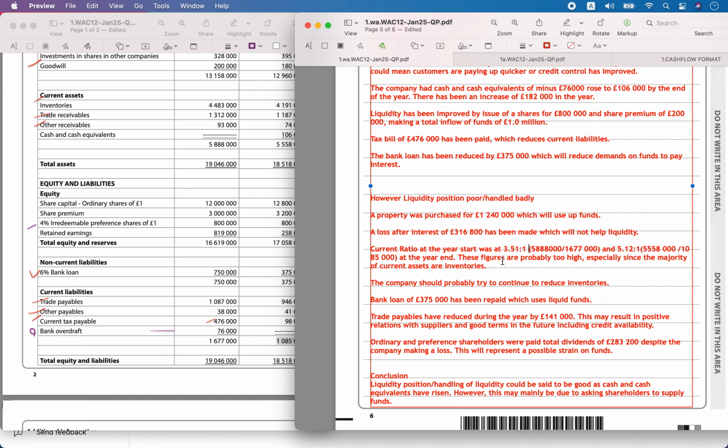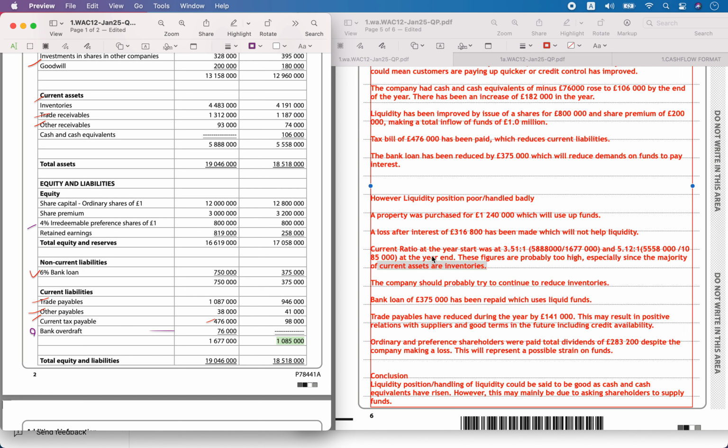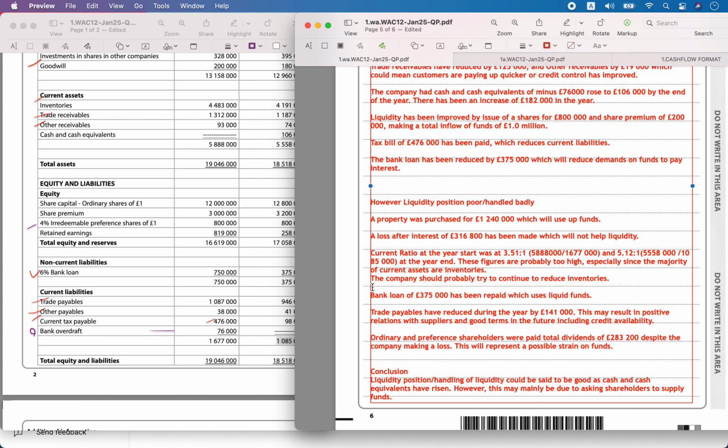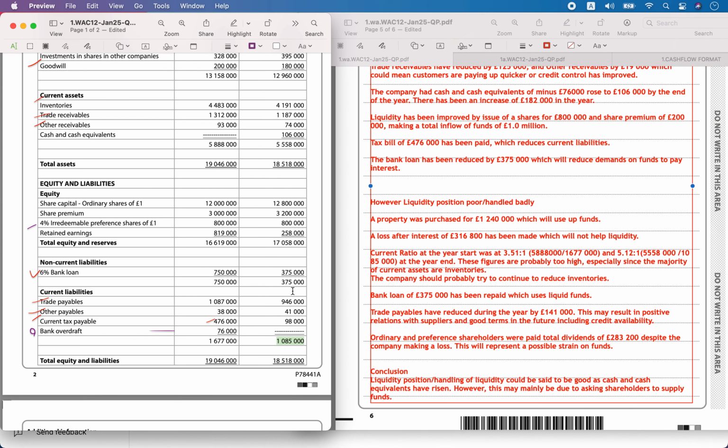The current ratio at the beginning was this much, at the end it was this much. These figures are probably too high, especially since the majority of the current assets are inventory, and the company should probably continue to reduce inventories.